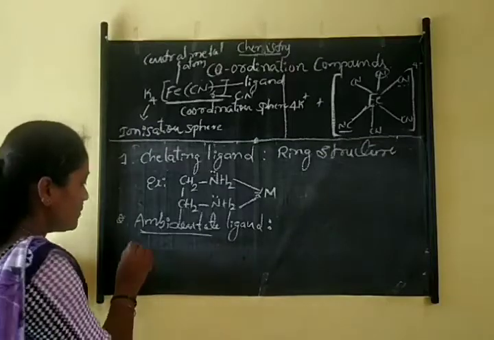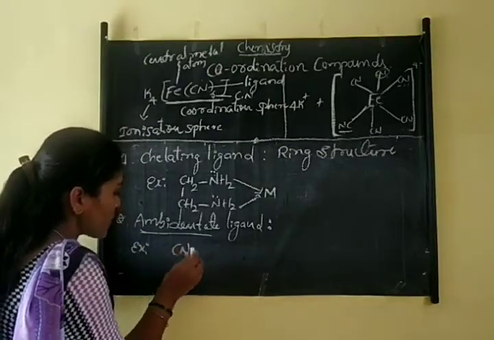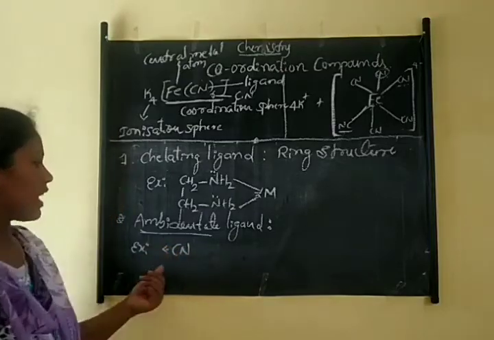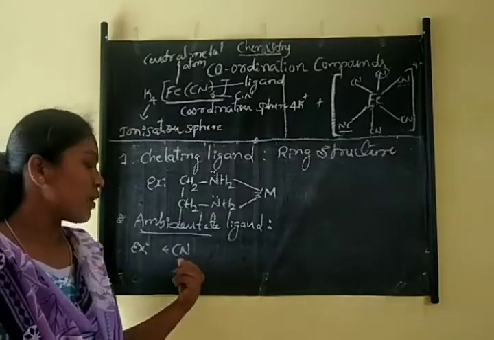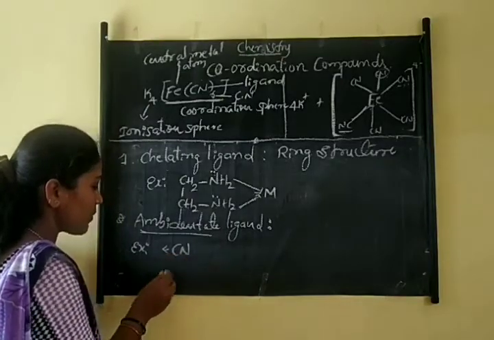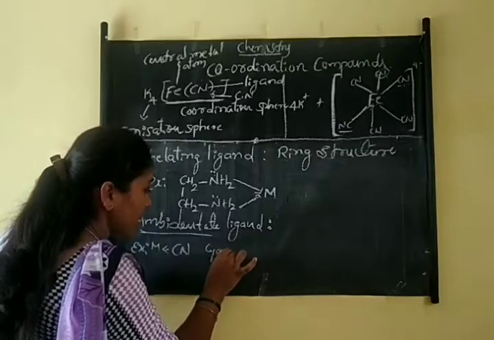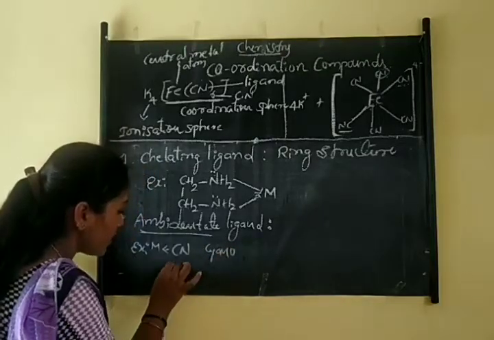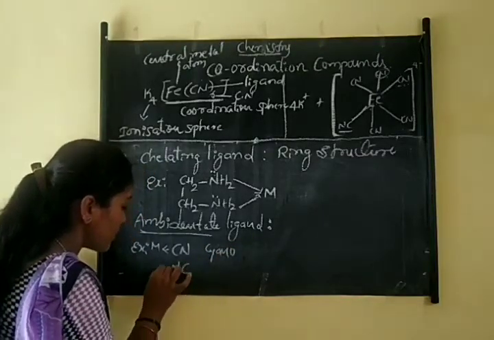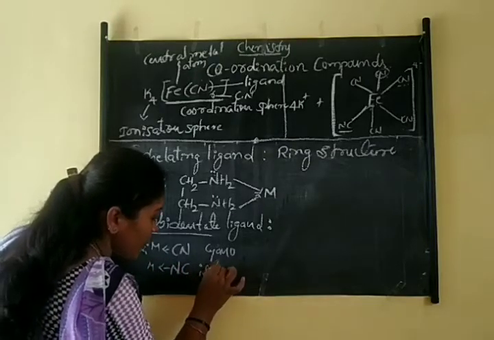For example, cyano: here carbon and nitrogen both have a lone pair of electrons. If the electron is donated from carbon to the central metal atom, it is called cyano. If the electron is donated from nitrogen to the central metal atom, it is called isocyano.